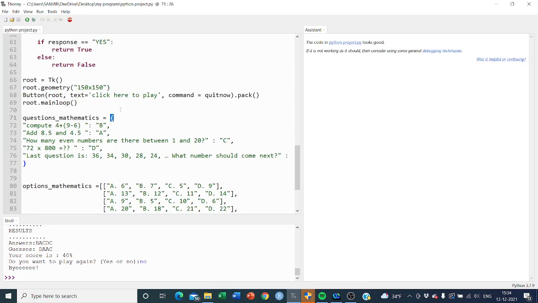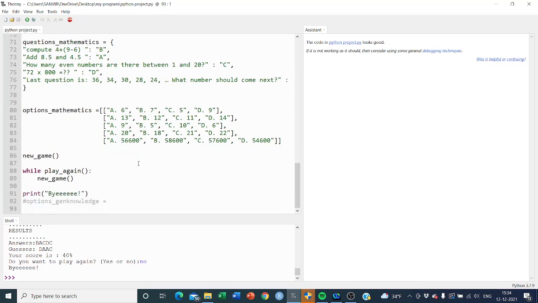I have used this in questions_mathematics, which I used in my previous functions. And inside options_mathematics, I'm giving all the 4 options of the respective questions. This is also a list, so everything is done inside a list. Here again I'm calling this new_game function.